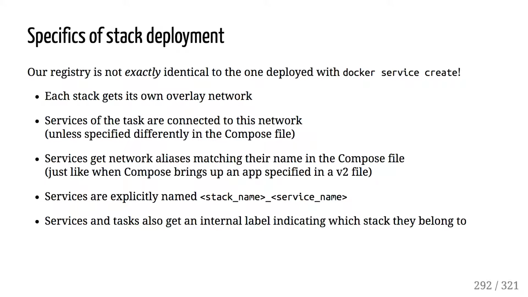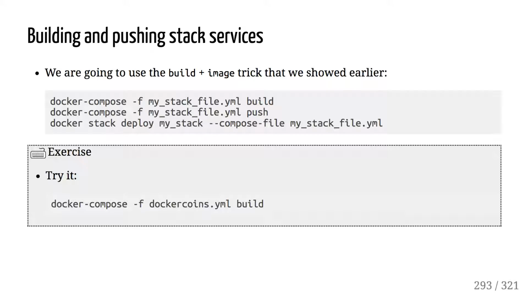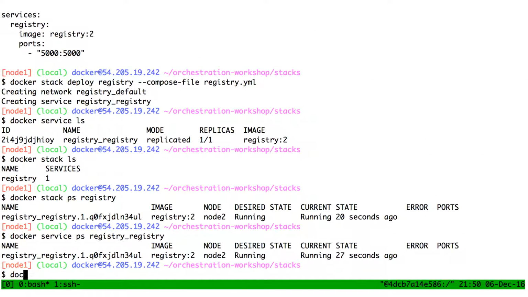I can now deploy more complex stacks just as easily. And we're going to do that with dockercoins. So with dockercoins, I still need to build and push to my registry. Remember, we wiped out the registry, we deployed it, but now it's an empty registry, so we have to push our images again. So okay, I could do docker compose -f dockercoins.yaml build.